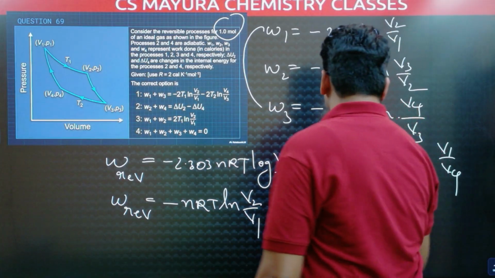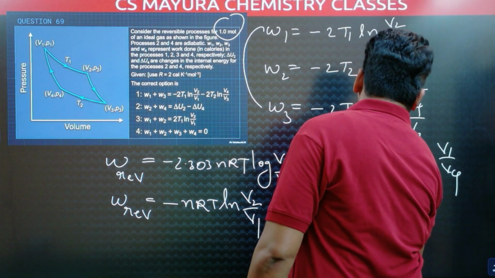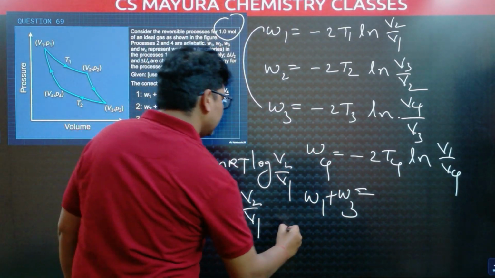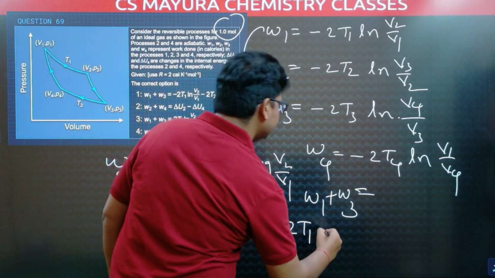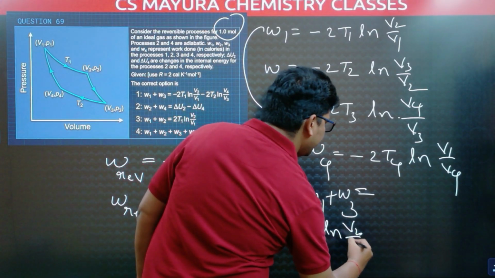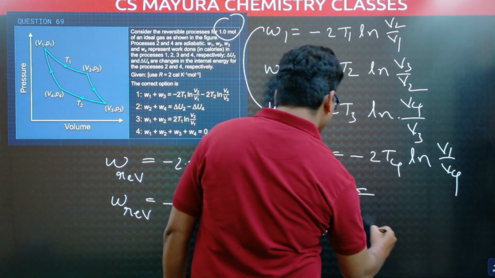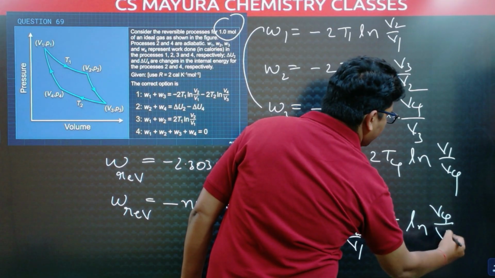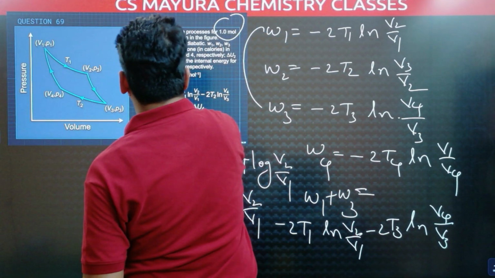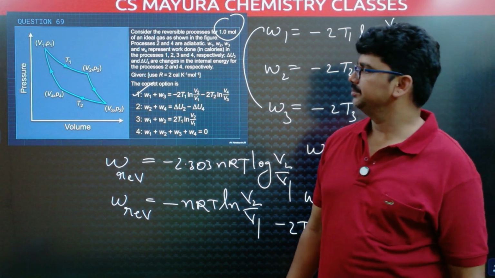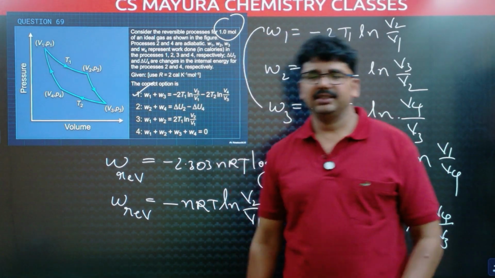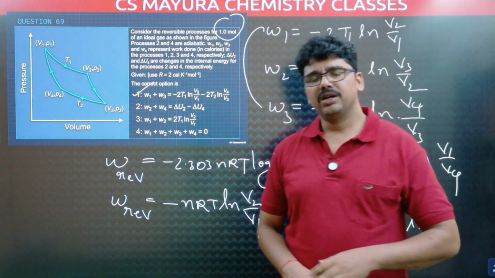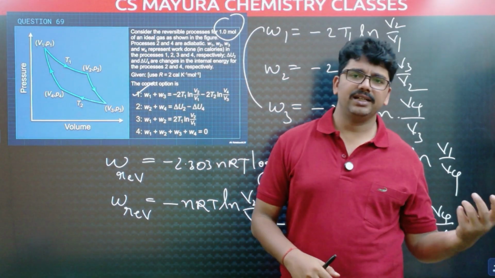Adding these two, W1 plus W3 is equal to minus 2T1 ln V2 by V1 minus 2T3 ln V4 by V3. So the first option is correct. In a cyclic process, delta E and delta H are 0, but total work done is not 0.